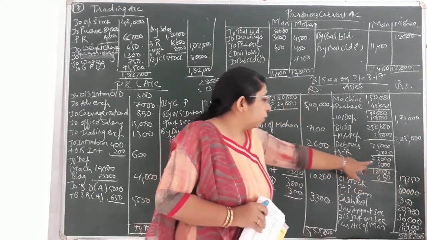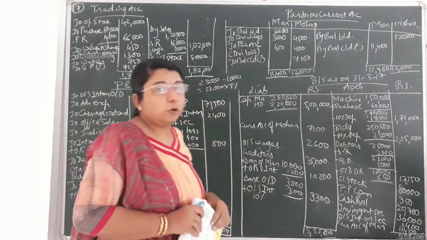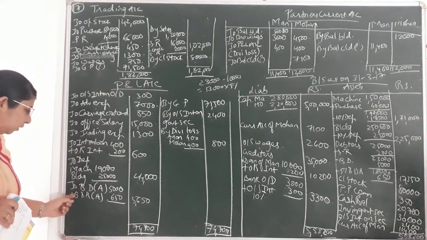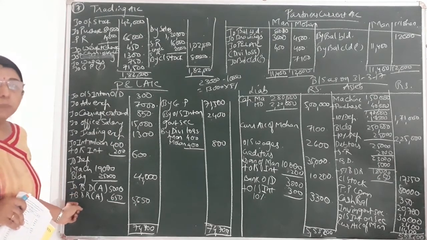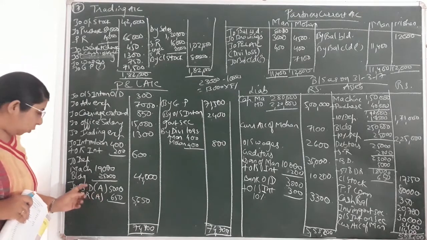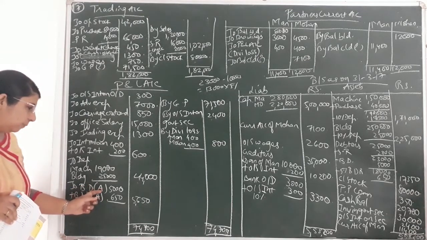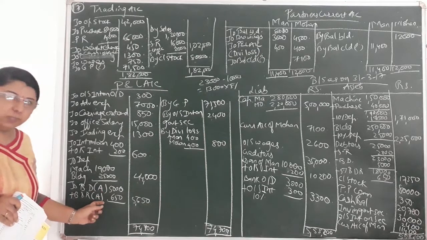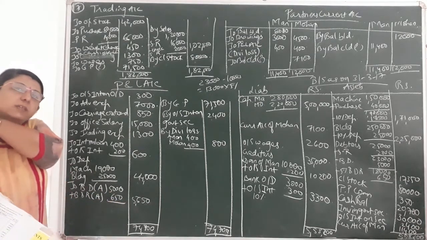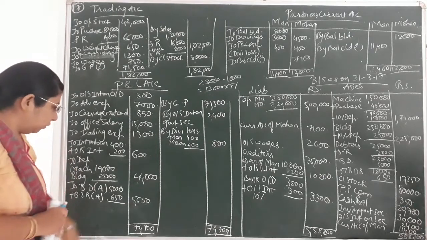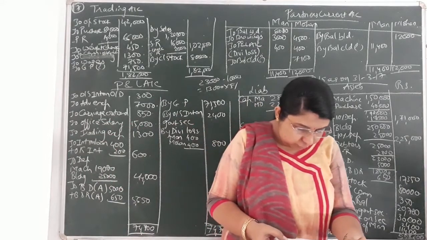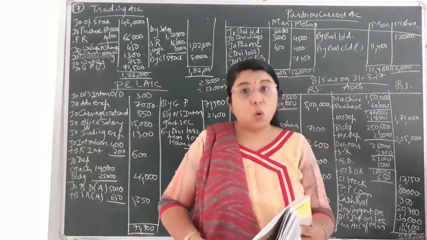Now both these effects of adjustment will be shown as the second effect on the debit side of the P&L account. I have not written the format here, because the trial balance bad debts and bad debt reserve are not given to you. So only the adjustment bad debts and the adjustment bad debt reserve, that is 5,000 and 650, total I have shown in the outer column, that is 5,650.